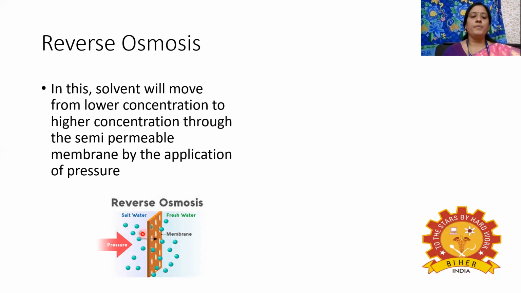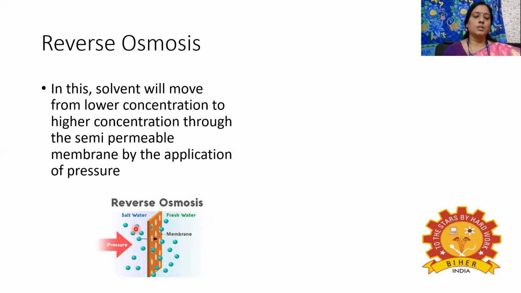If you see here, there is salt water and fresh water. The solvent of the salt water solution is water, and the salt is the solute. The concentration of the solvent, the water, is higher in the fresh water, but in the salt water the concentration of water is very low.